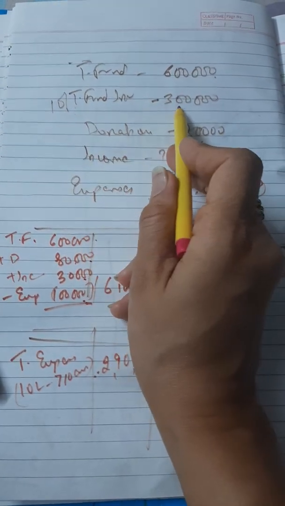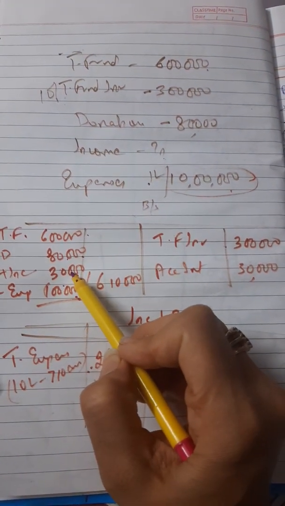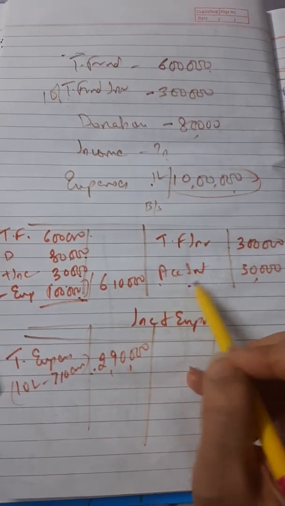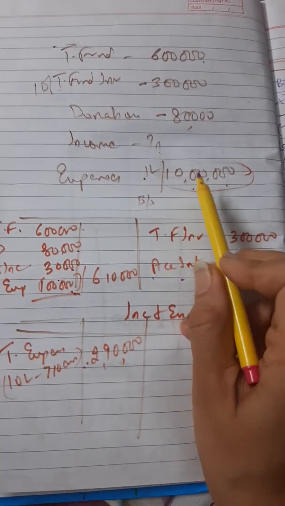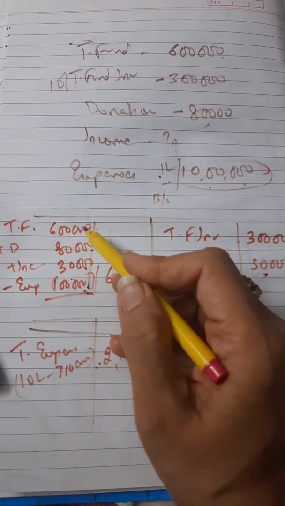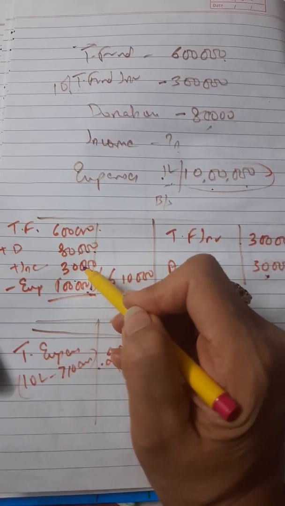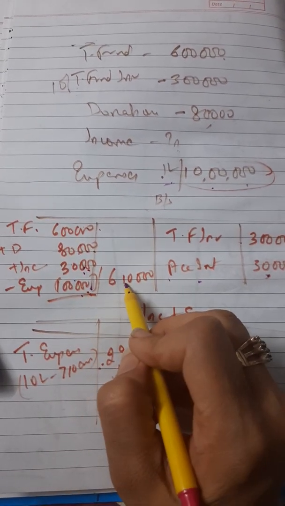So 10% on 3 lakh is 30,000. That will be added over here. We have not received any interest, so this accrued interest will come over here also. Now expenses is 1 lakh. Let me take the first case. If it is 1 lakh, so 6 plus 80 plus 30, this will be 7 lakh 10,000 minus 1 lakh, 6 lakh 10,000 will appear.